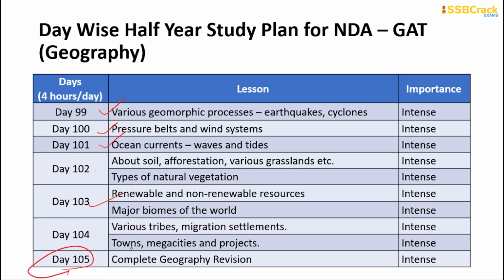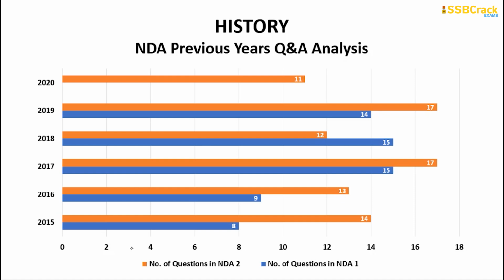Going now to the next important one, which is the history subject, and history is also considered a very crucial one, and the number of questions from history is a very crucial update. In the recent examination we found only 11 questions, but in the other previous sessions we can say that around 15 to 17 questions have come in previous years.